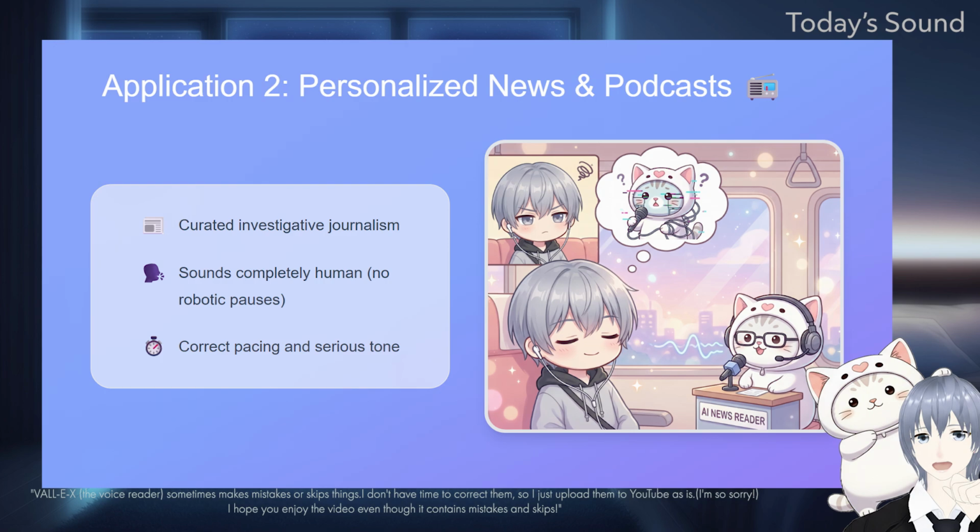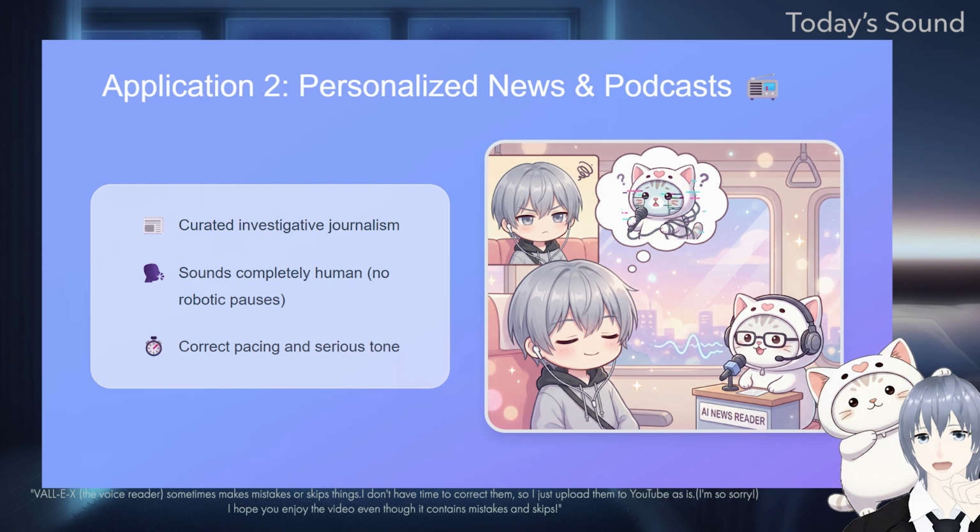Imagine you have an app that curates long investigative journalism articles for you. Want to listen to them while commuting? The AI reading the news has weird glitches and robotic pauses between sentences. You will get annoyed and turn it off.